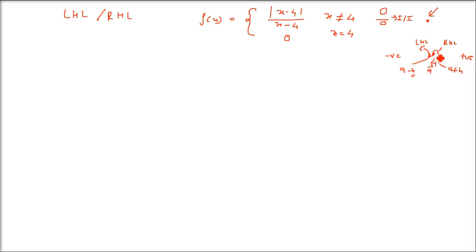We cannot go to 4 because of course it is giving us 0 by 0. But we just want to get closer and closer. That is, h has to be very small. H equal to 0 would be very good, but it is not possible because it will give you 0 by 0. So h should tend to 0. H should be as close to 0 as possible. You got the idea? So when we take the left hand limit, we'll take the right hand limit also at the same time.